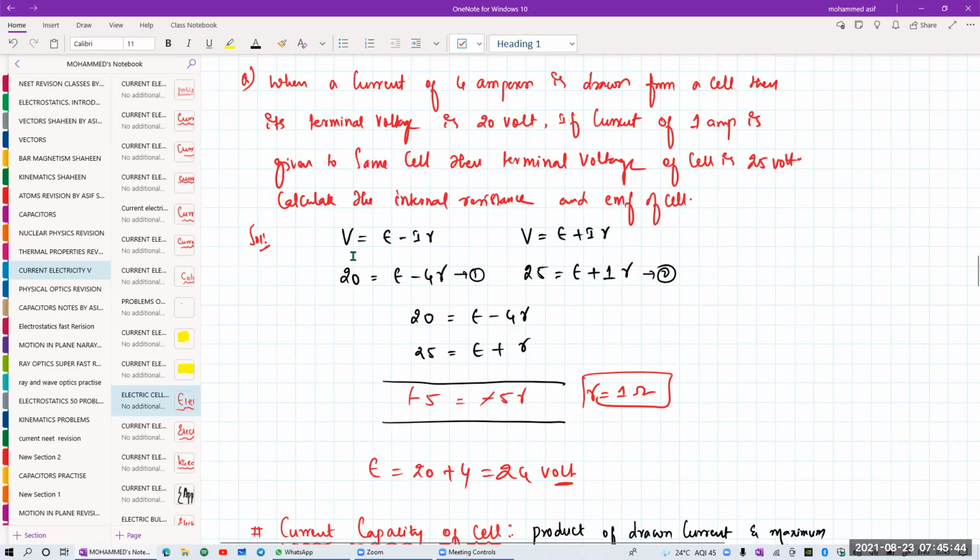So during discharging, potential is 20, EMF is E, current is 4 amperes into small r. During charging of the cell, potential is 25 volts, EMF I don't know, current I am giving is 1 ampere into internal resistance. If I simplify, we get internal resistance is 1 ohm.